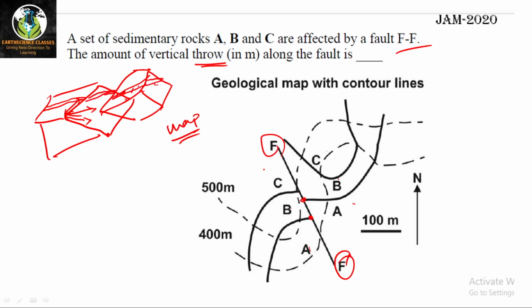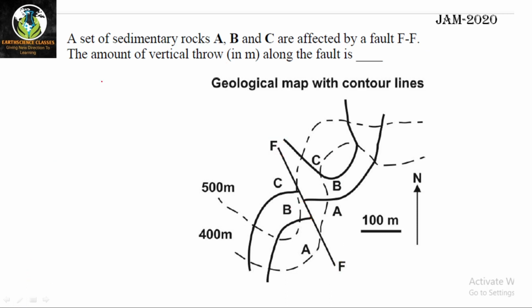Okay, if the diagram is not clear, let me make it again. I can solve the question in 1 minute, but you have to understand the concept. That's my motto, to make you understand the concept. So I'm making the diagram again.